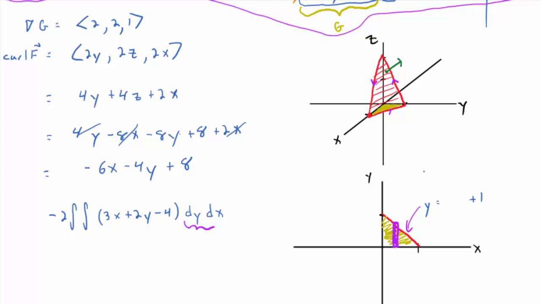What's the slope? Is it 1 or negative 1? Negative? Because it goes downhill, right? Yeah. So your inner upper limit of integration would be 1 minus x, if you like. Would you buy that? Your lower would be 0. And what does x run from then? 0 to 1. So you should get 7/3 when you evaluate that. Okay?